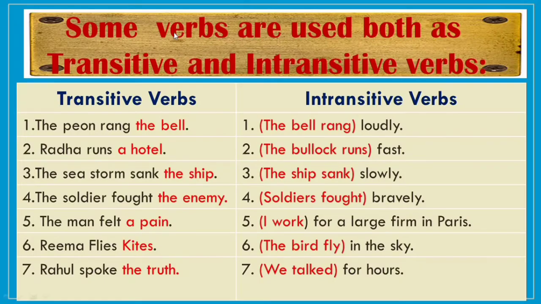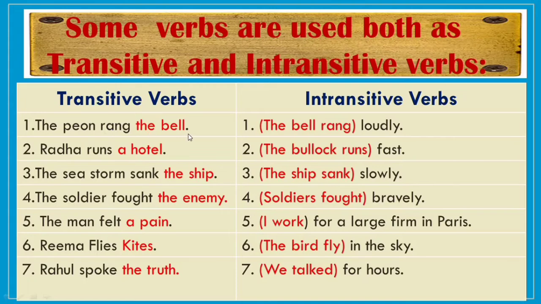Now, dear students, some verbs are used both as transitive and intransitive verbs. Let us see the examples of this. In the first section we have transitive verbs, and in the second part we have intransitive verbs. So the first example of a transitive verb is, the peon rang the bell. The word the bell is an object in this sentence, which is very necessary to complete the meaning of the sentence.